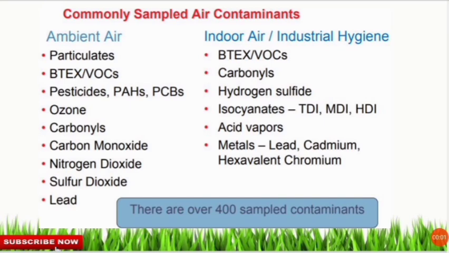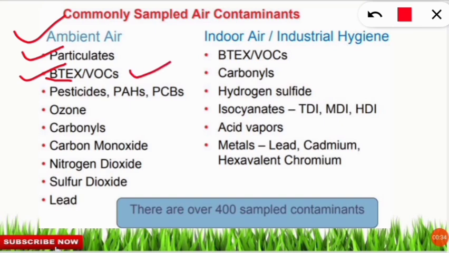The next thing which we are going to discuss is the commonly sampled air contaminants. So what are the common samples we are taking? For ambient air, that is the outside air, atmospheric air, outdoor air, we are sampling particulates, that is particulate matter less than 2.5 and particulate matter less than 10. Next comes BTEX. Most of the students would have heard this for the first time. I will tell you, this is the composition of benzene, toluene, ethyl benzene and xylene. So it is all together called BTEX, you should note that, and volatile organic compounds.